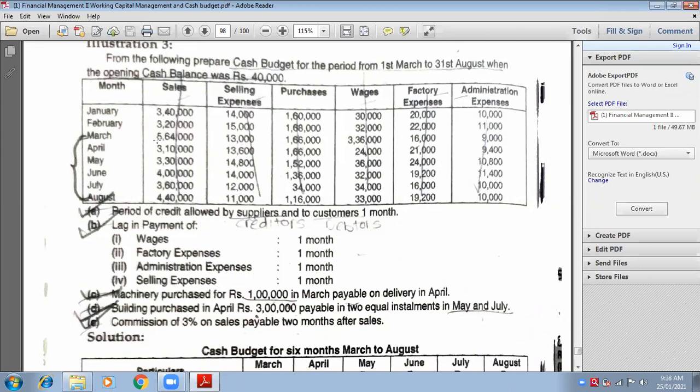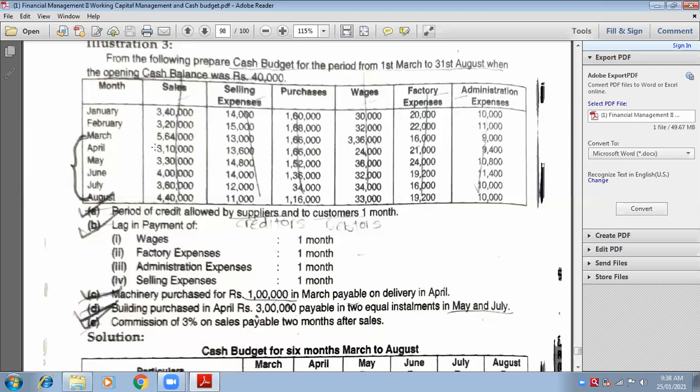So now you can go in sequence: February sales will be written in March, March sales in April, that is 5,64,000 in April. 3,10,000 is actually the sales of April, but it will be written in the month of May, because you are going to receive it in May.